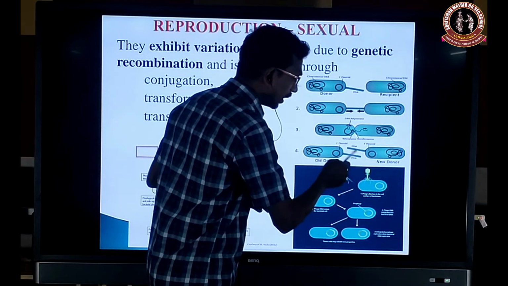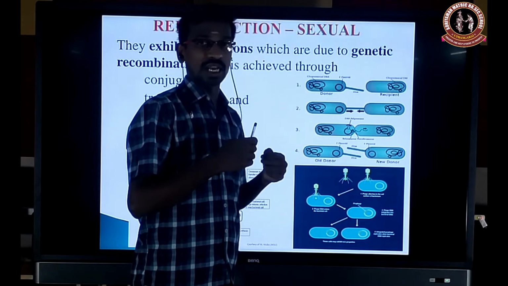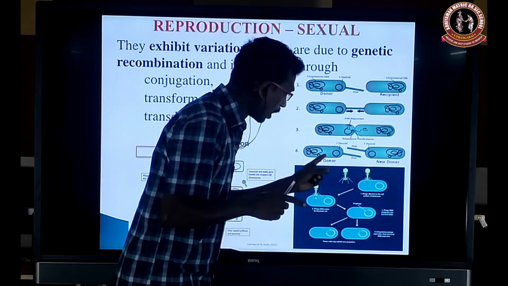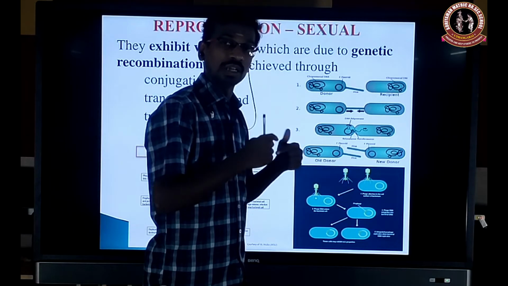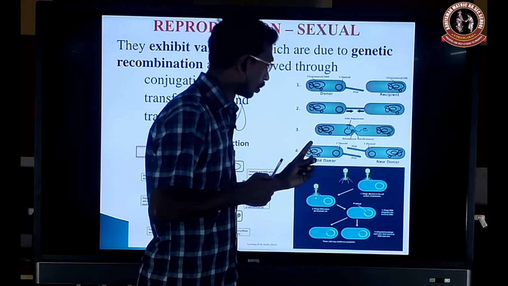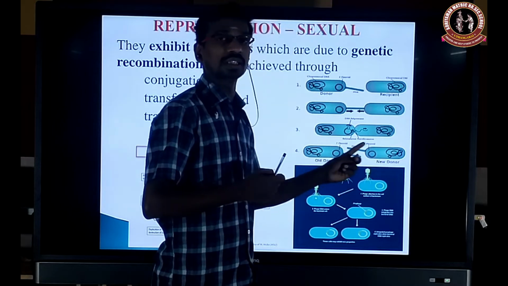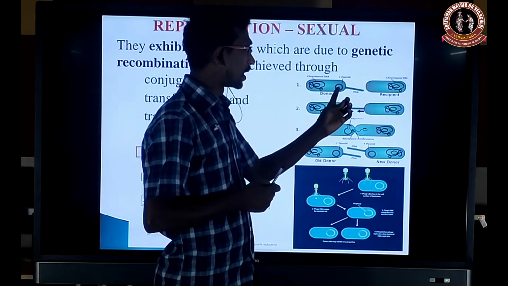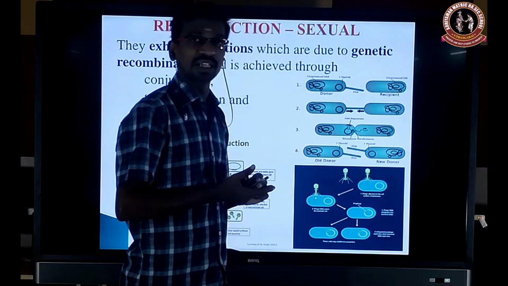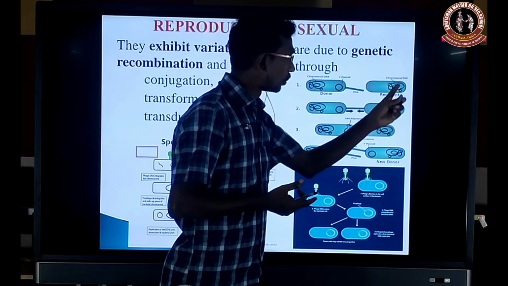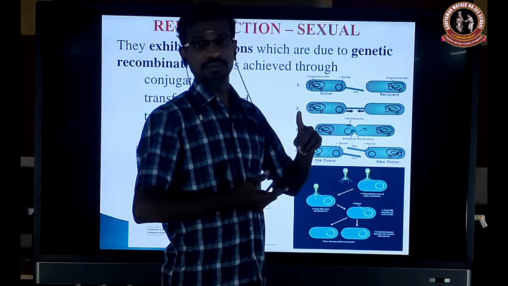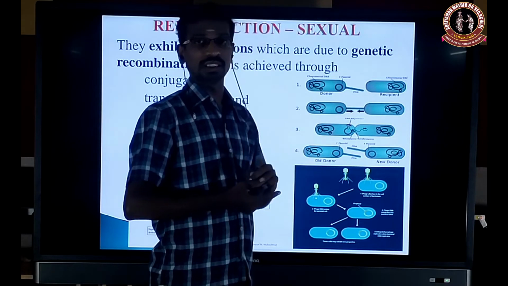When it has fully reached, each bacterium forms another new strand. Actually a single strand is sent, so each bacterium has a single-strand plasmid. They will regenerate another double-stranded plasmid structure. So finally both bacteria contain the plasmid. In the beginning only one contained the plasmid, and the other did not. So here is the transfer of genetic material. One does not naturally have the plasmid, but the genetic material of one bacterium enters the other. This is one form of recombination.